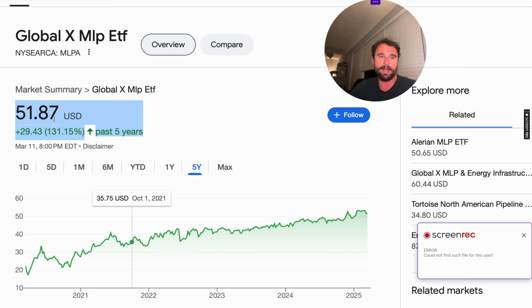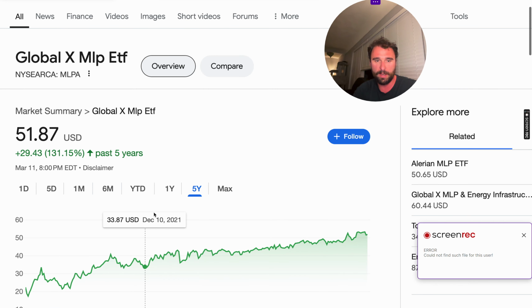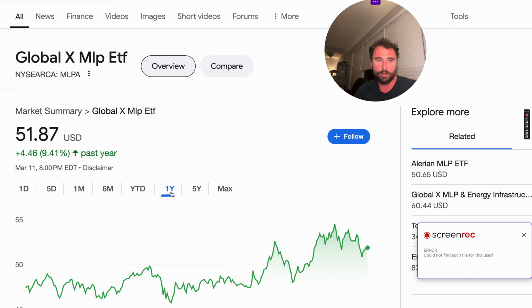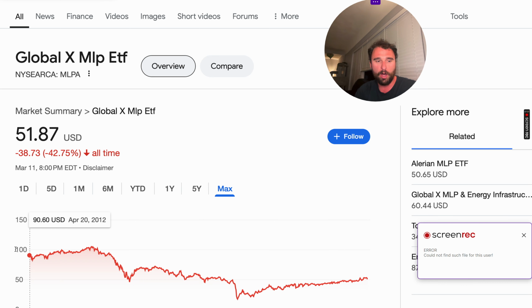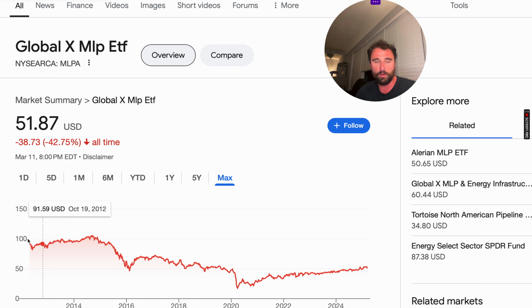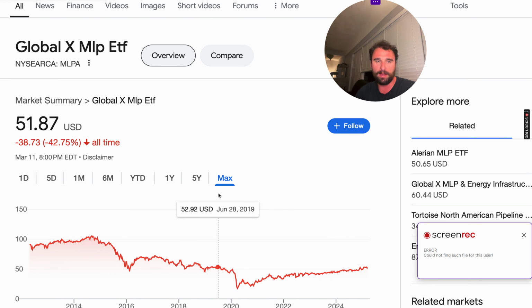So with that in mind, guys, let me know what you think about an ETF like this. This gives you exposure to MLPs, Master Limited Partnerships. This one in particular, I don't think has a bad track record over the last 5 years. Now, looking longer term, you can see since like 2012, this one is down.